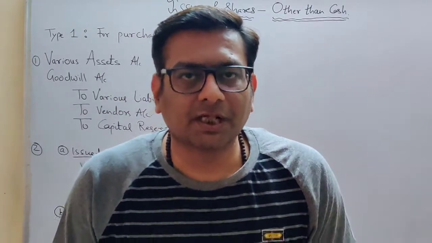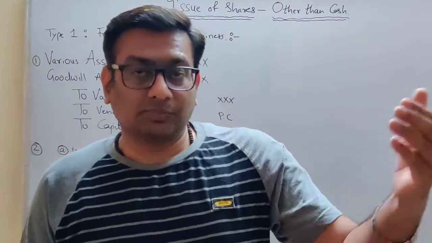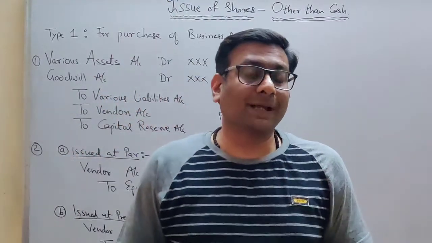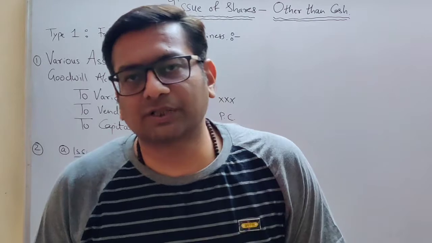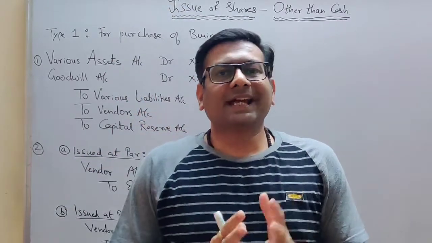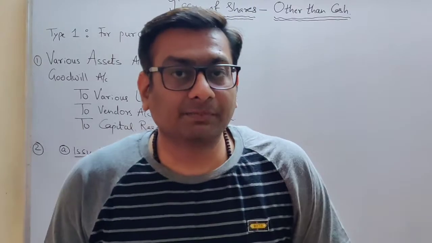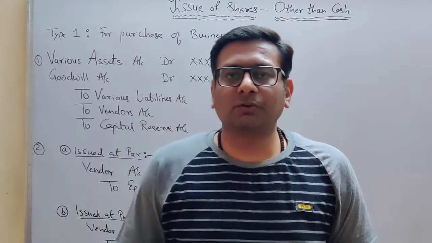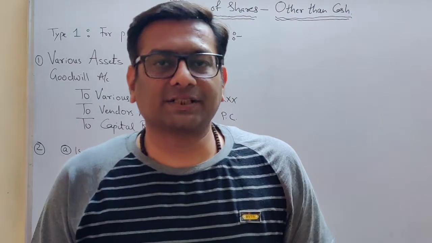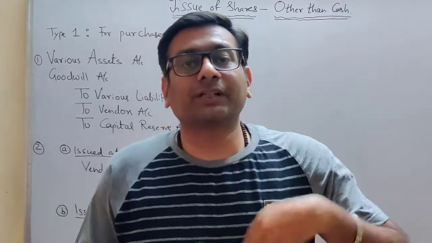It's the purchase consideration. Now when the price was decided at 1000 crore, the Tata Steel owner will ask us, how are you going to pay me this price? We have a plan in our mind for making payment of this 1000 crore PC amount. Out of 1000 crore, 900 crore we are going to give by way of shares, and the balancing 100 crore we are going to give in the form of cash. Yes students, this is also possible. It's not always that the entire PC amount is given in shares.